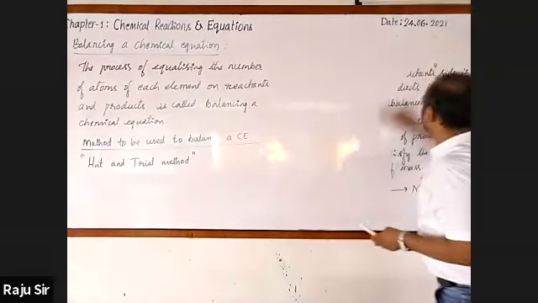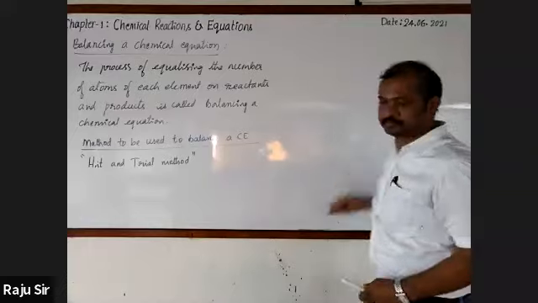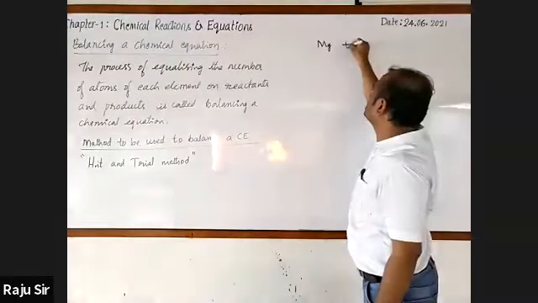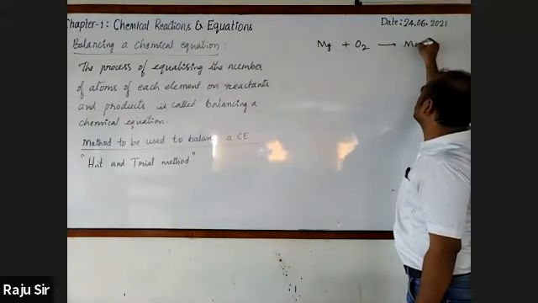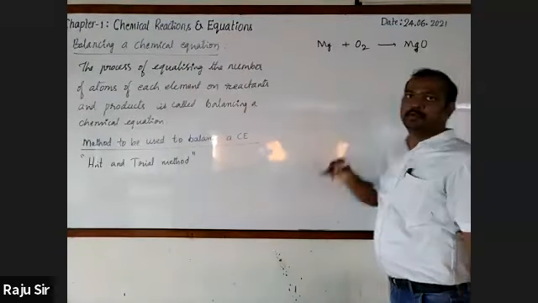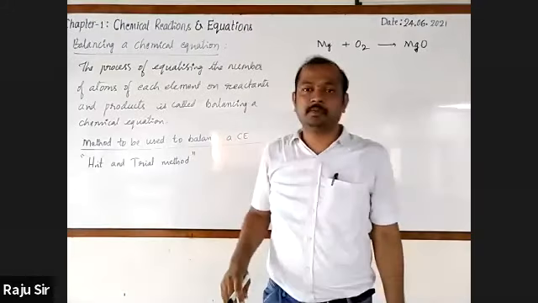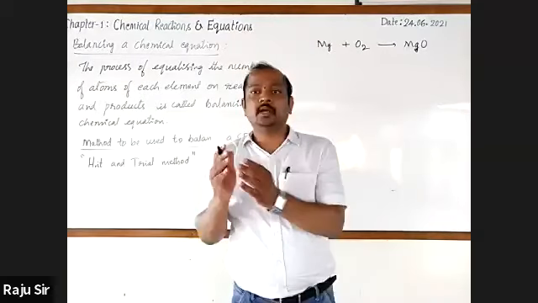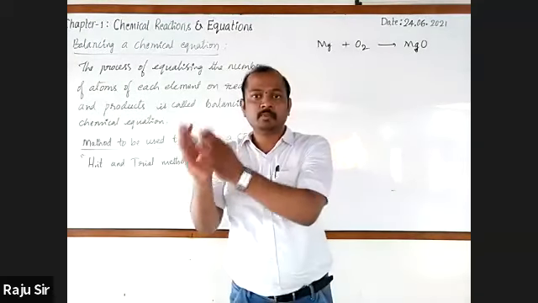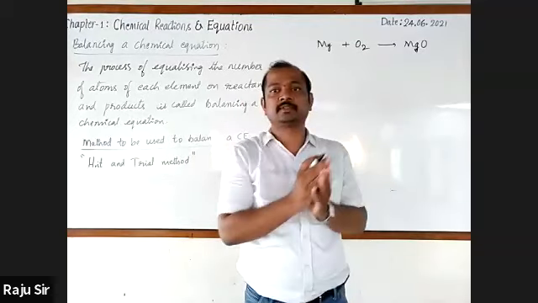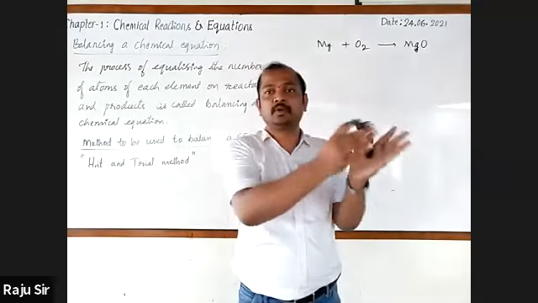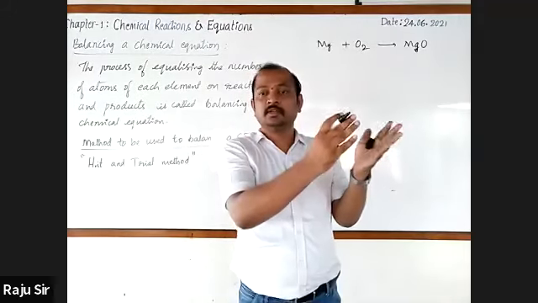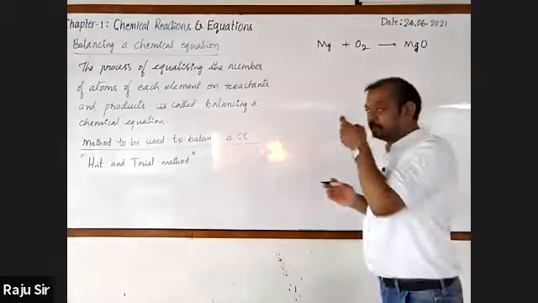I'll take an example. Here, the most familiar one: Mg plus O2 gives rise to MgO. Repeatedly, I have been taking this chemical equation only. The reason is, it is very easy to understand the concept by moving from easy to complex, simple to complex, known to unknown, direct to indirect, like this.